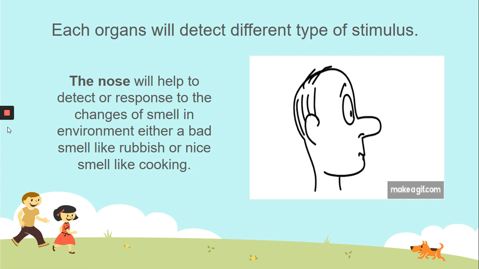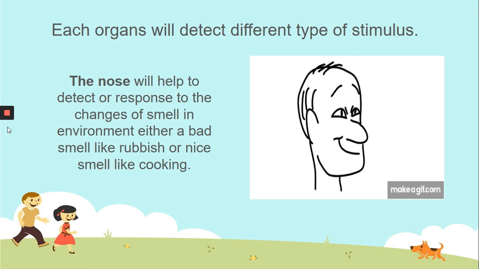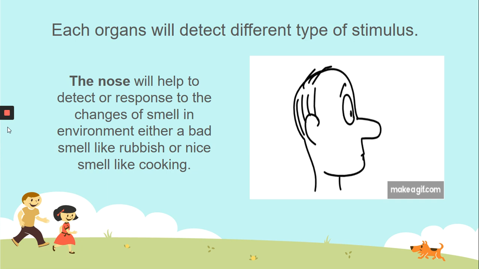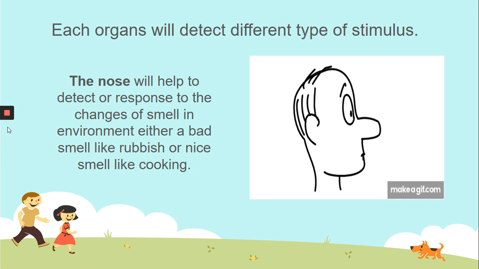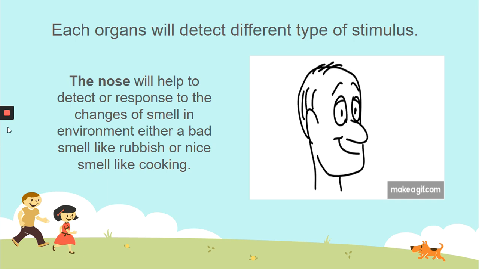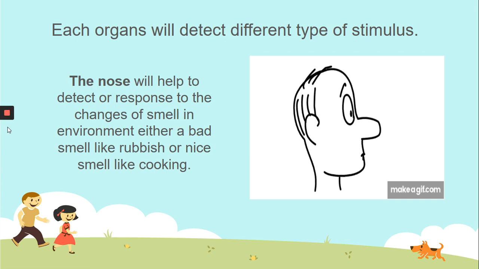Through smelling, we can use it for beneficial things. For example, you can smell smoke coming from across the road. From there, you know that a house is on fire. This emergency situation helps you to think and respond, to call the firefighter.